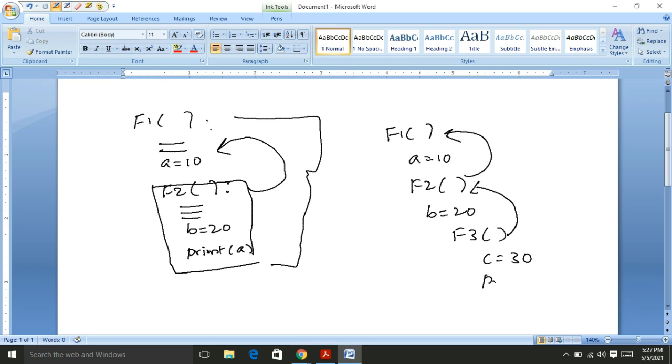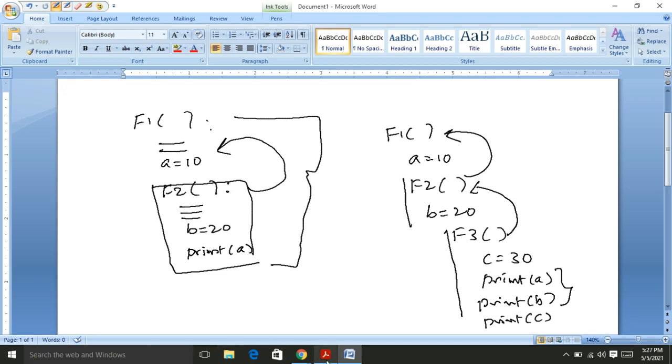Now I print a, it is printed 10, print b, it is printed 20, print c. Here c is only the local variable; the other two are external scopes, that means those are available. Function 3 is nested in function 2 and function 2 is nested in function 1. Okay friends, we can understand this one.